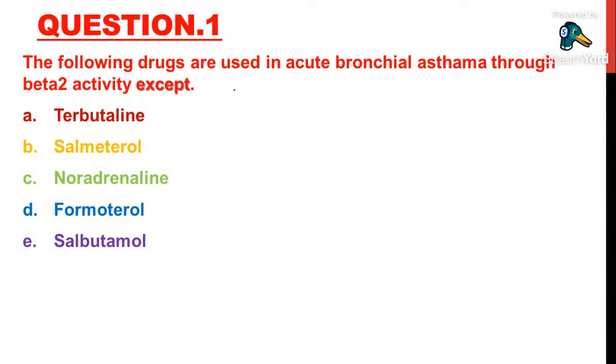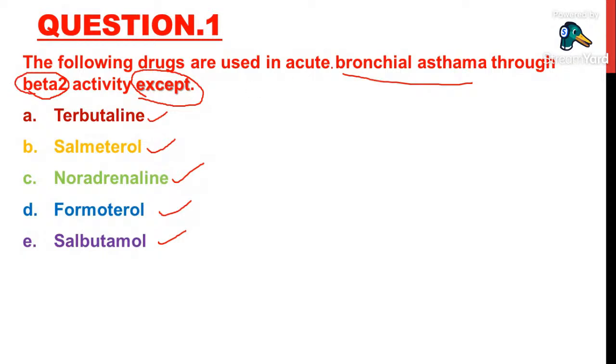The following drugs are used in acute bronchial asthma through beta 2 activity, except. So, which of the following drugs are used in bronchial asthma except is the question. In the options we have terbutaline, salmeterol, noradrenaline, formoterol, and salbutamol. So these are different options. Among these, which drug is used in bronchial asthma with beta 2 activity?